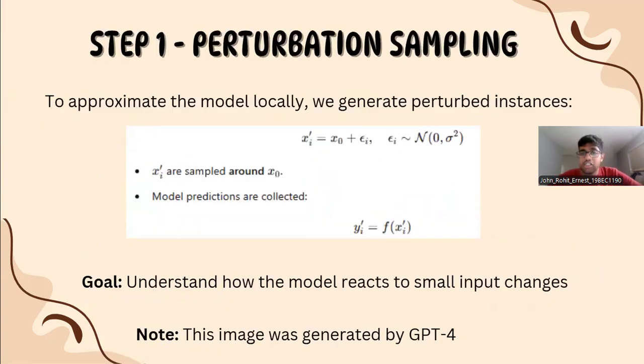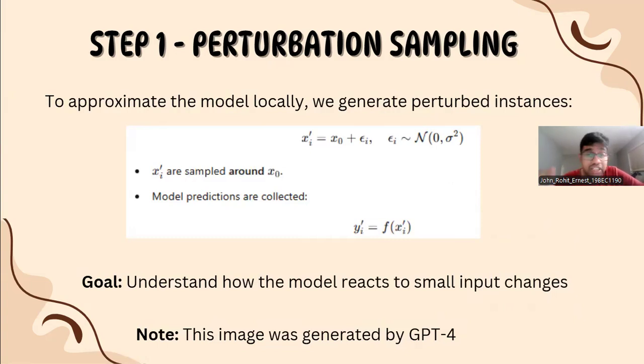Step one: we do the perturbation sampling. Why do we need perturbation sampling? Since we cannot directly inspect how a complex model makes decisions, we simulate a local region around our point of interest by creating multiple slightly modified versions of it.